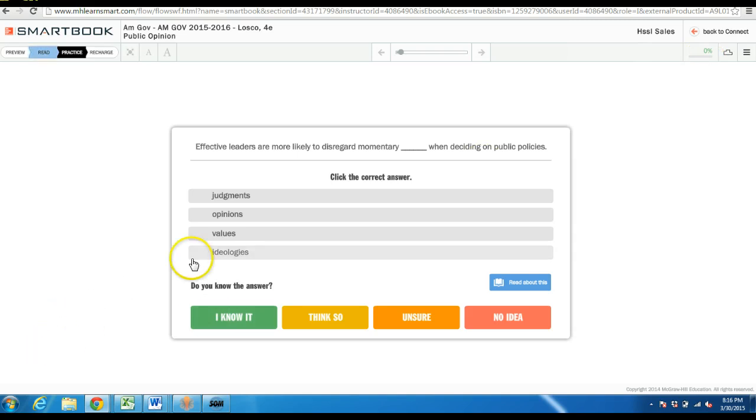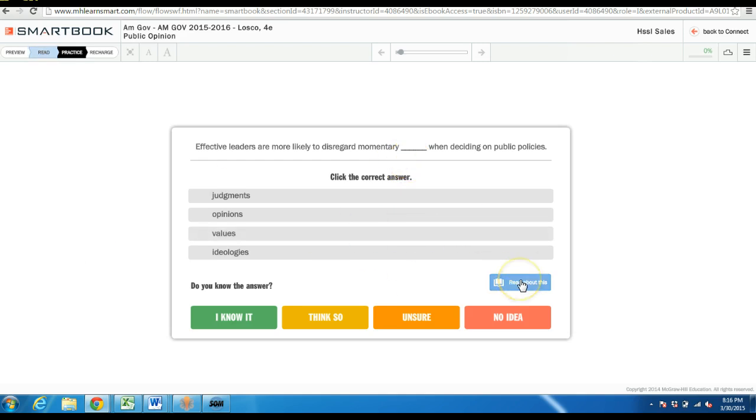That little coach just popped up and she said, hey, look, you might want to go back and read. You're not doing so hot. So at this point, she's asking me to go back and read and kind of re-practice what I've just read so that I can start to answer some of these things more effectively.